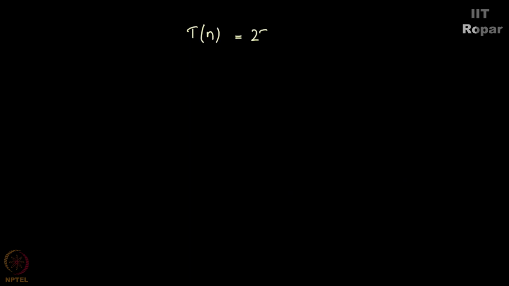Now, T of n is 2 into T of n minus 1. We know this very well. T of n minus 1 can be further written as 2 times 2 into T of n minus 2. How? I can just assume the logic which I have done so far, because I have proved to you that T of n equals 2 into T of n minus 1 is true. Right? We have seen that.